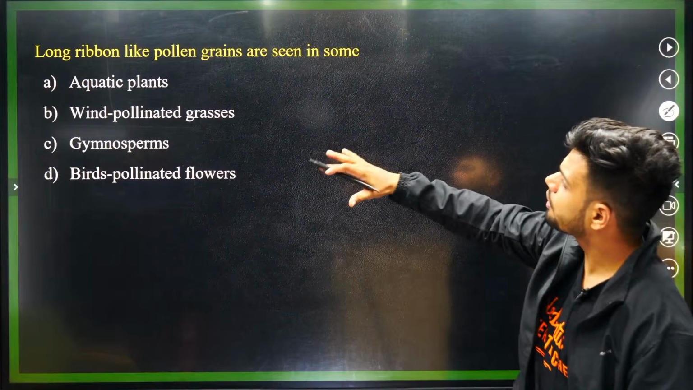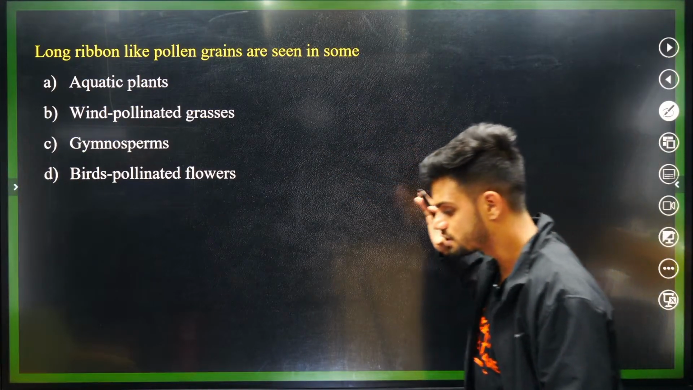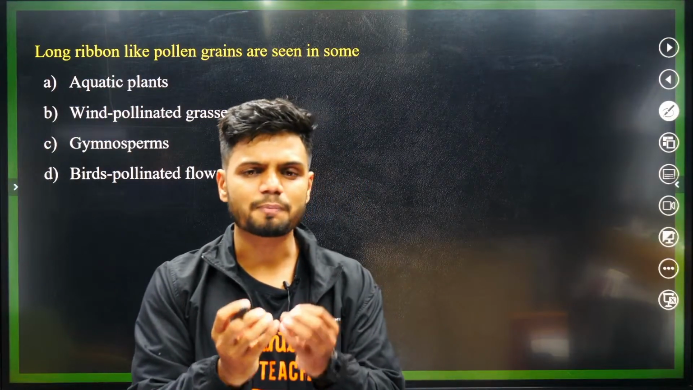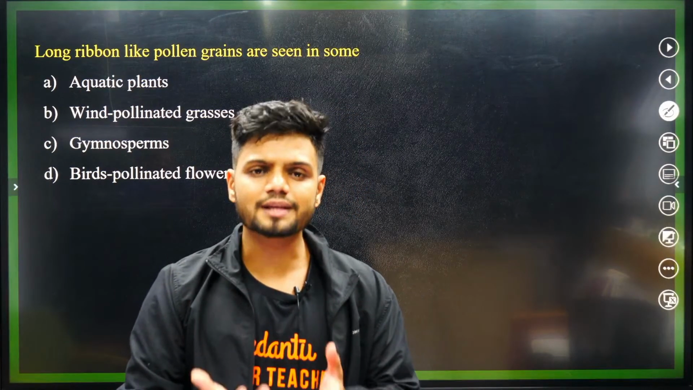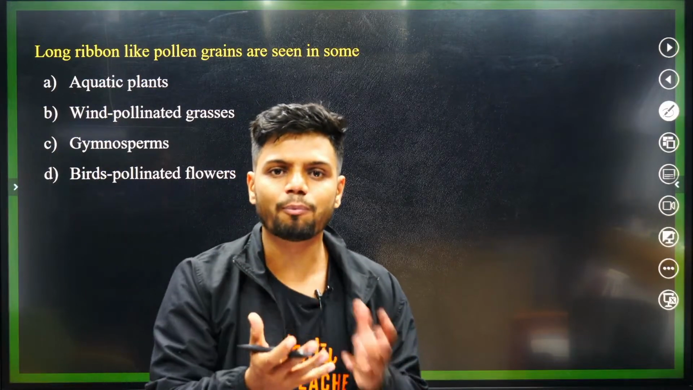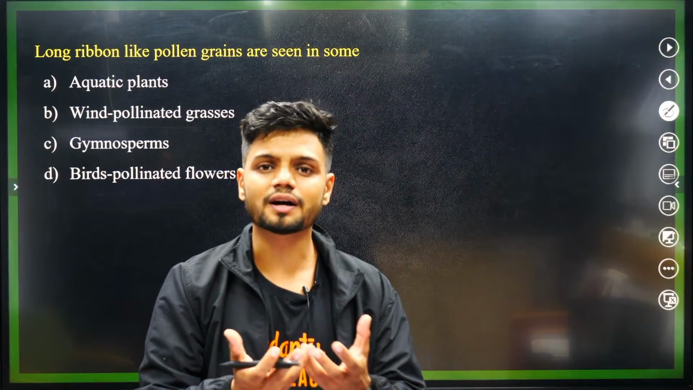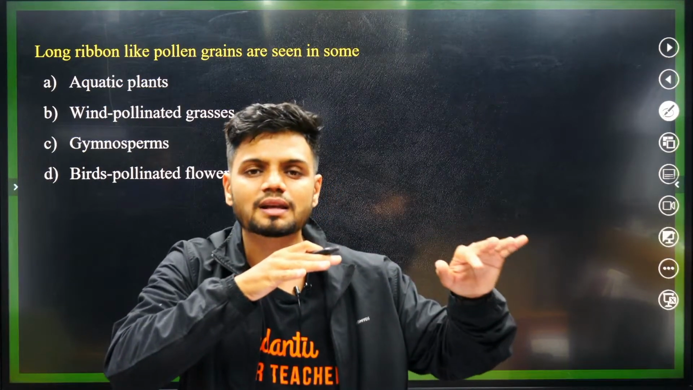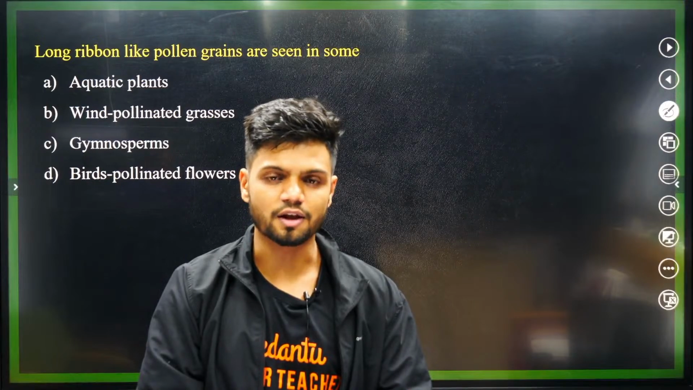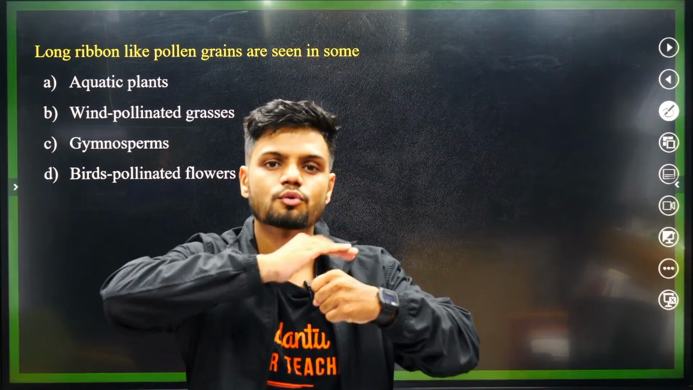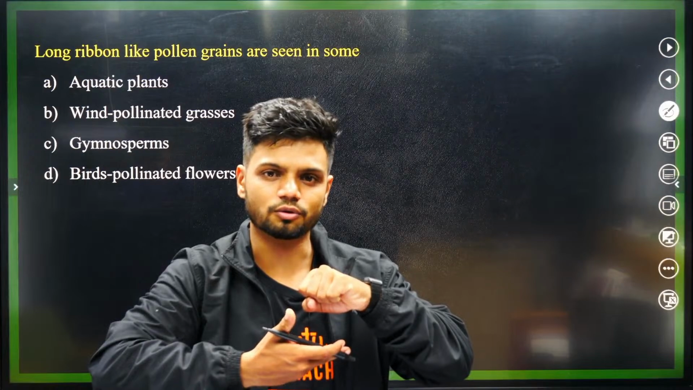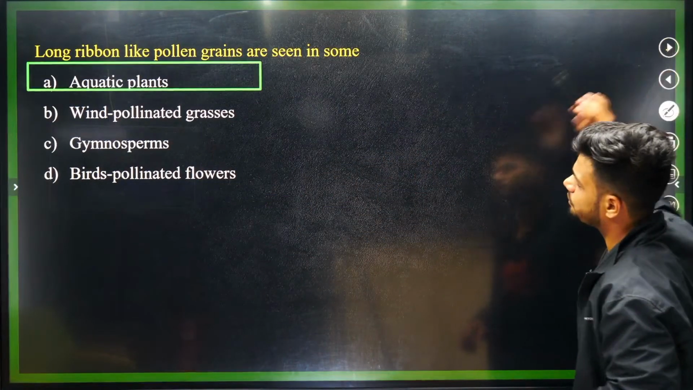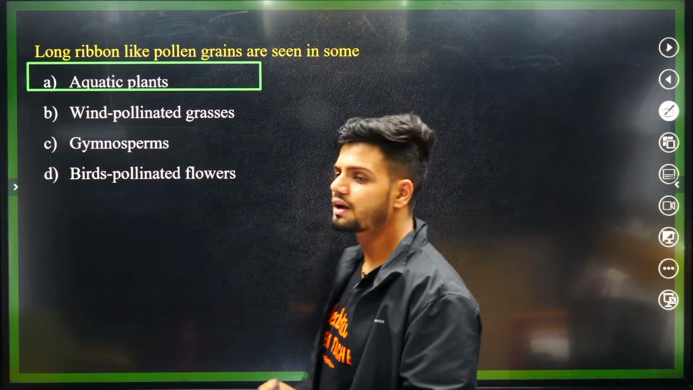Next question. Long ribbon-like pollen grains are seen in. So students, understand this. Every pollination requires a specific character for its pollen grains. For example, if a plant is wind pollinated, the pollen grains are lightweight, right? If it is water pollinated, or an aquatic plant, it has ribbon-like pollen grains, and also a mucilage covering, to make sure the pollen grain doesn't become wet. Okay? So ribbon-like pollen grains are found in aquatic plants.